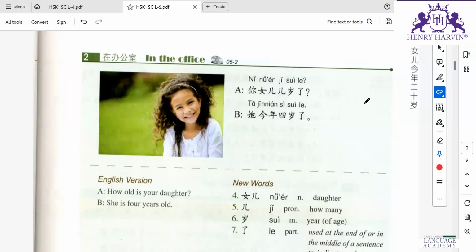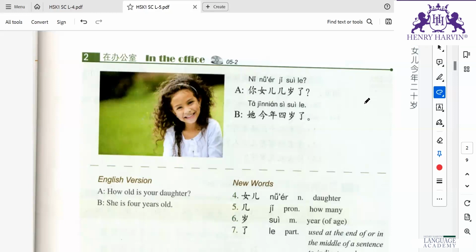Like ZH, CH, SH and R. Z, C and S. For those, we will not say I as E. Okay. Next one. 你女儿几岁了？ Sui. 岁了。 Next 你 one. 女儿几岁了？